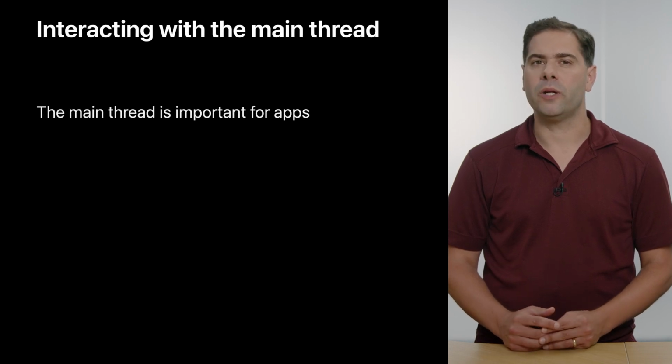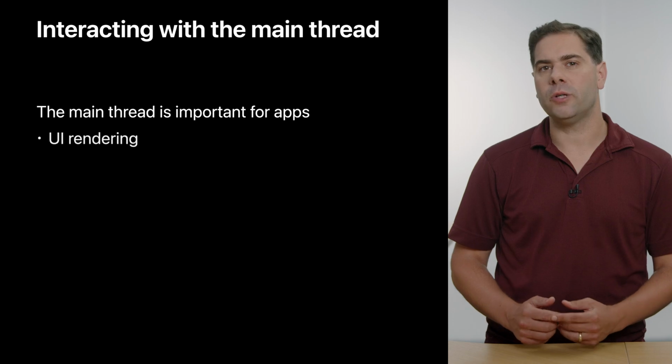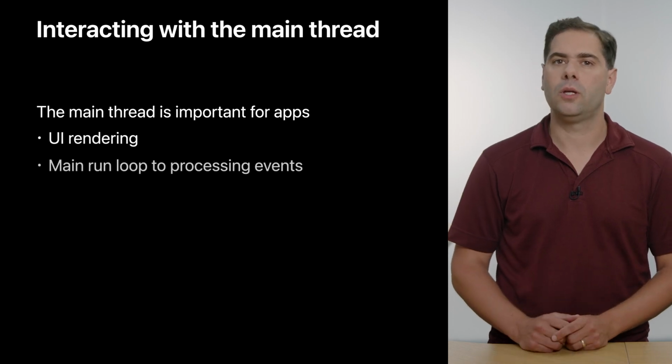We've been talking primarily about actor types and how they interact with protocols, closures, and sendable types. There is one more actor to discuss, a special one that we call the main actor. When you're building an app, you need to think about the main thread. It is where the core user interface rendering happens, as well as where user interaction events are processed.